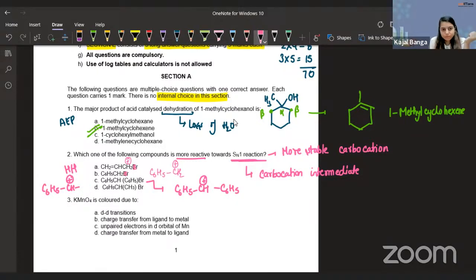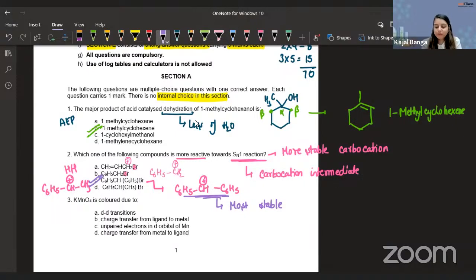Now, what do you think? Which one is more stable? Guys, it's the C part which is more stable. This is the most stable carbocation. Why exactly is this the most stable carbocation? Because it is stabilized by resonance from both the ends. You have 2 C6H5 rings. What else do you want? So C is the correct answer.